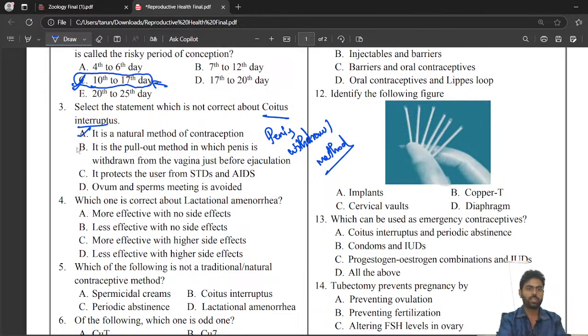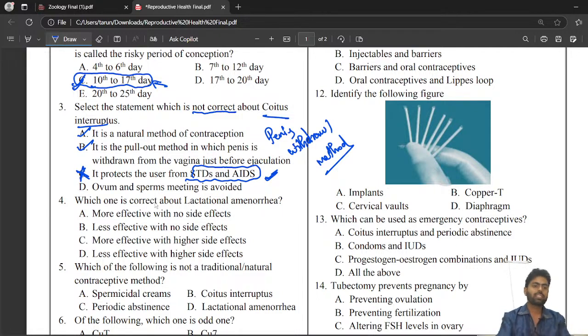It is a pull-out method, correct? It protects the user from STD and AIDS. No. STD and AIDS will not be avoided by the pull-out method, because we are not using a condom here, and that's the problem. So this is wrong, and because they are asking only for the wrong option, this option will be the correct answer.